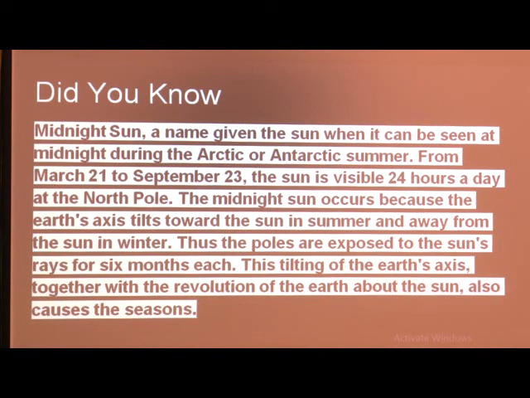The midnight sun occurs because the Earth's axis tilts towards the sun in summer and away from the sun in winter. Thus, the poles are exposed to the sun's rays for 6 months each. This tilting of the Earth's axis together with the revolution of the Earth about the sun also causes the seasons.